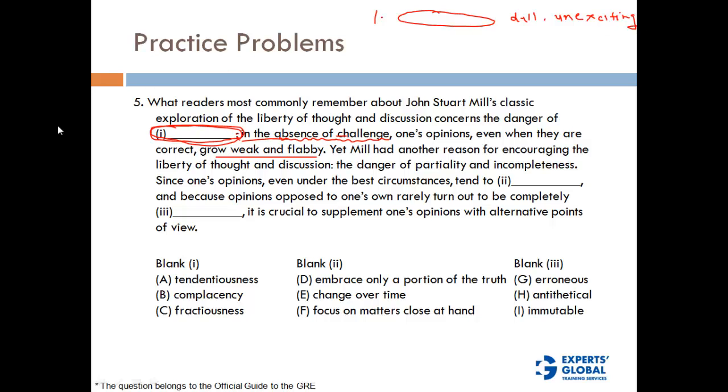Now we will see that this text in itself is sufficient for us to tackle this blank. We can tackle it just by looking at this question. So let's look at the options: tendentiousness, complacency, fractiousness. Which of these relates to absence of challenge? Complacency is the only word that fits here. So the first blank would be complacency. Again, let's read this. What readers most commonly remember about the classic concerns the danger of complacency: in the absence of challenge one's opinions become weak. So in the absence of challenge you become complacent and your opinions become weak.